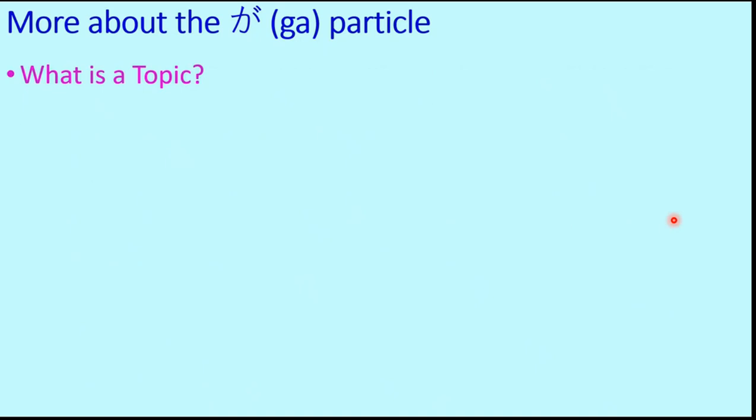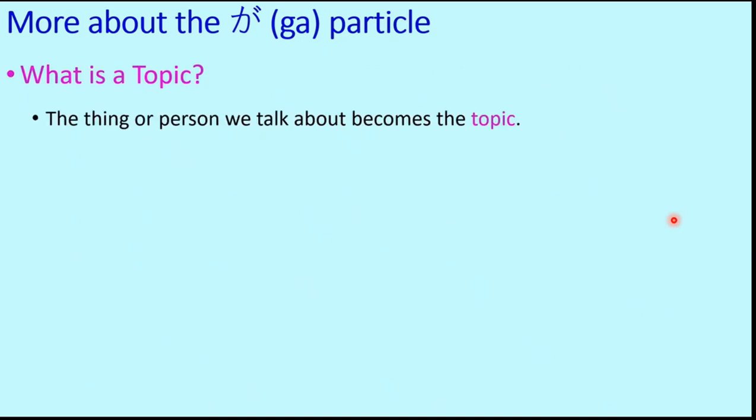So what is a topic? Before going into subject and predicate, let's discuss the topic, which is the new thing in Japanese. The thing or person we talk about becomes the topic. Now you might think that this is also the definition of subject as we have just seen, but no, there is a difference. So we will see soon. The thing or person we talk about becomes the topic. Let's assume it for now.